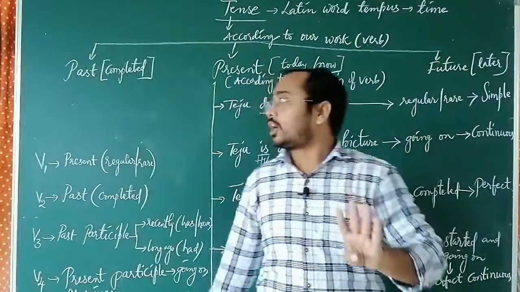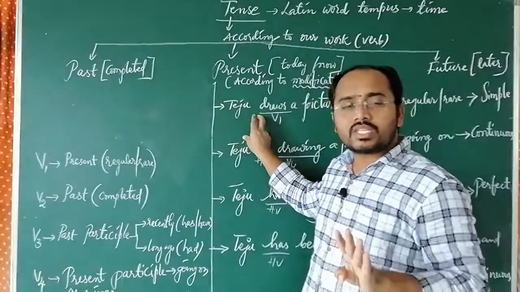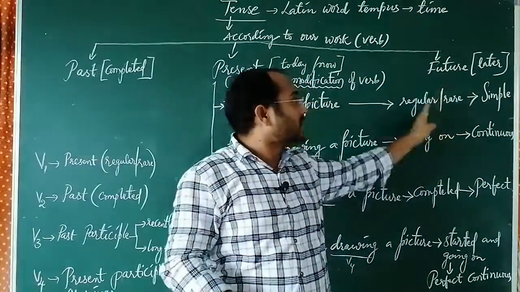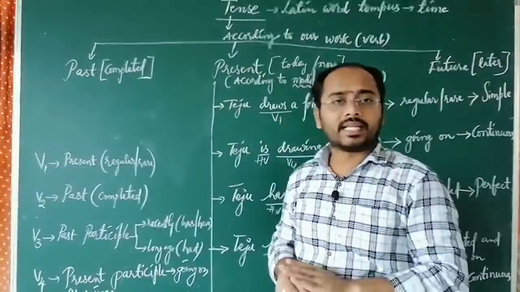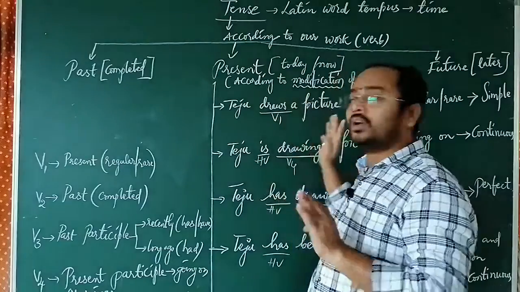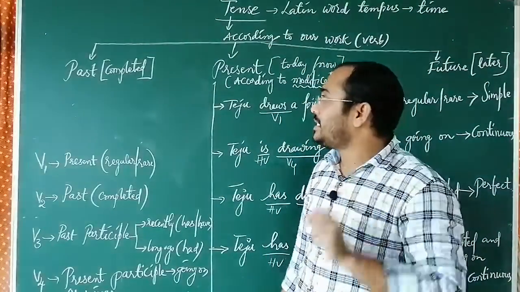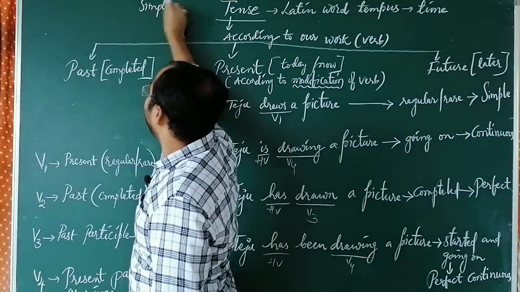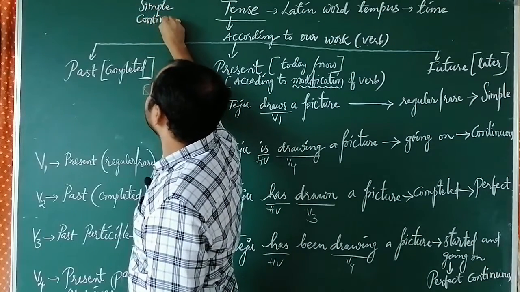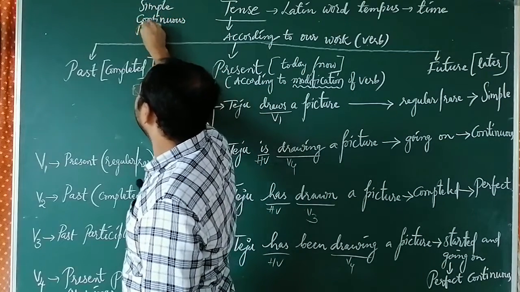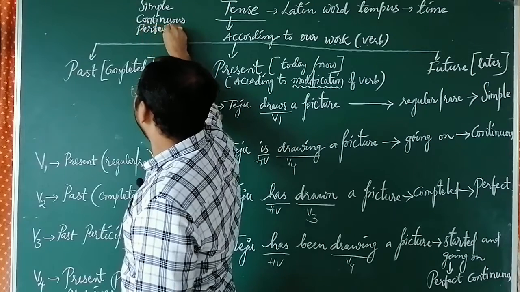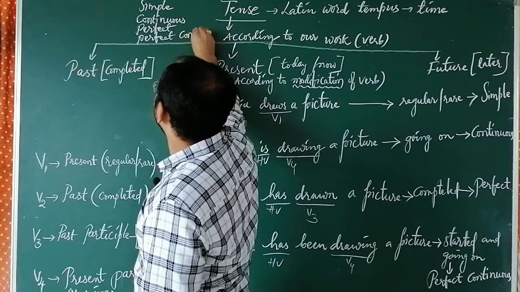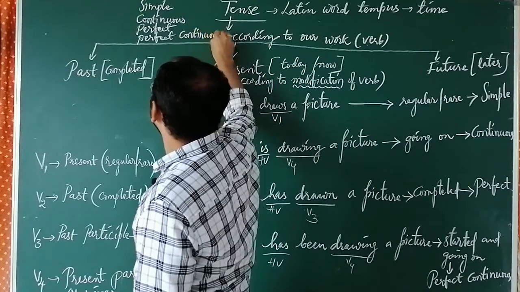In the same way, according to the modification of the verb, past is divided into four categories and future is also divided into four categories. Totally 4, 4, 4, that is 12. But there are common names: simple, continuous, perfect and perfect continuous tense.